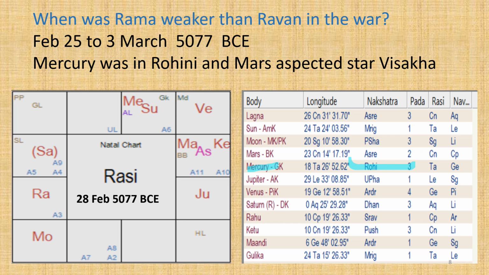Again in Shloka 36, he says, "In the sky, the planet Mars also stood in constellation of Vishaka, which was bad for the Kosala kings." Mercury was in Rohini and Mars aspected Vishaka between February 25 and March 3, 5077 BCE. This was the period of final phase of the battle. Ravana was killed a few days later. So this is the clue to find the approximate period when Ravana was killed.